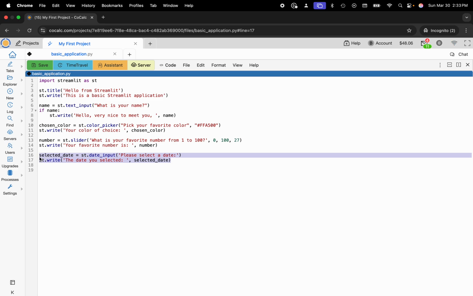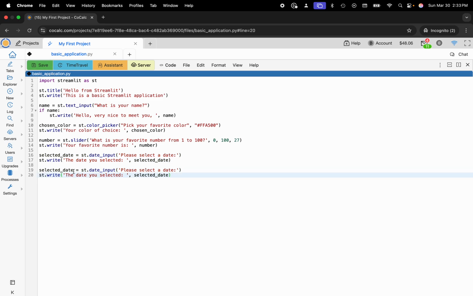And we'll do the same thing for selected time. All right. And there we go. And now we have a basic application that I can collect your name. I can have you choose your favorite color, choose your favorite number, and then input a date and a time.